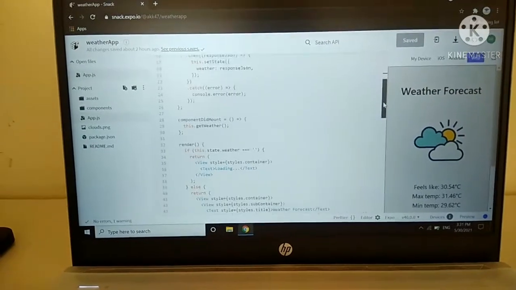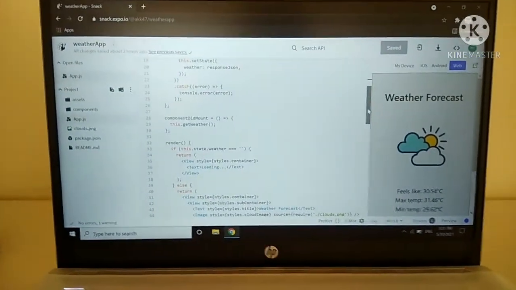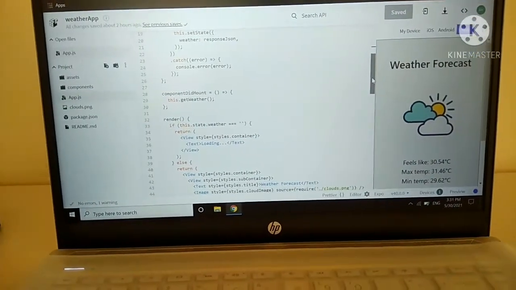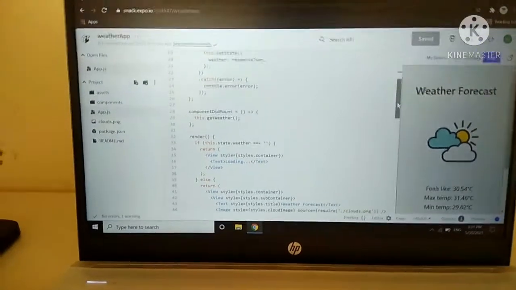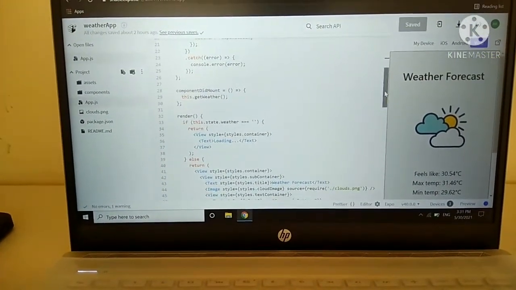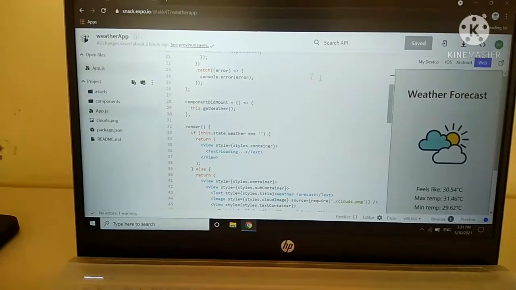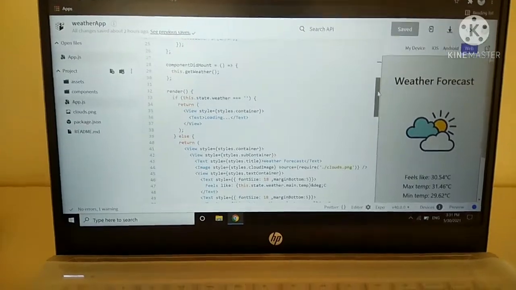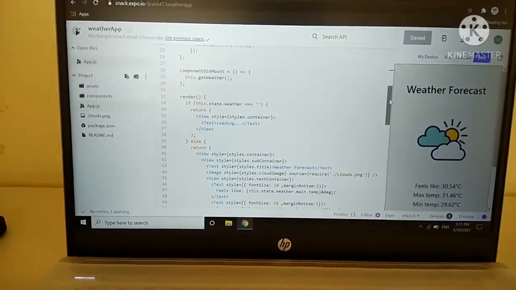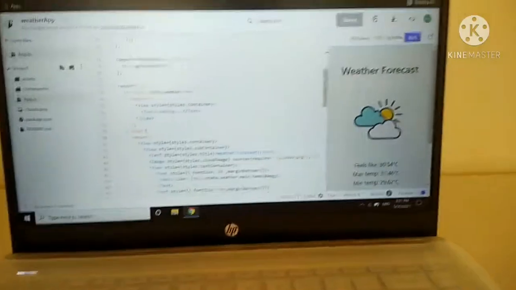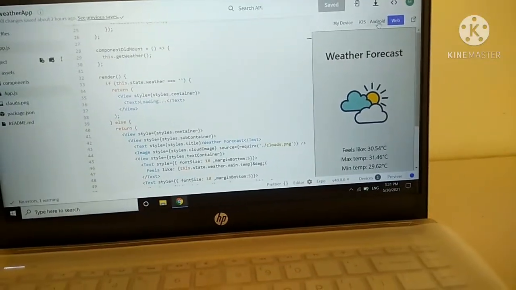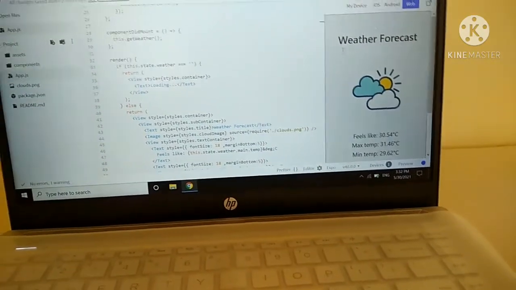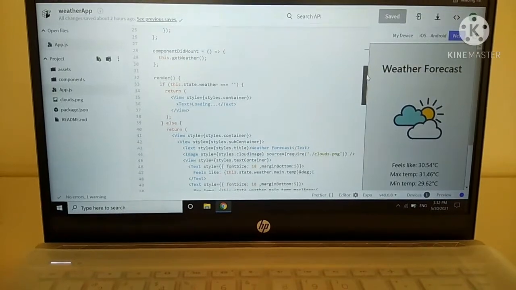And then, mostly it does not happen, but if the API call is unsuccessful, it's very rare, okay, or else the app is said to be worst if it does not work. So if it does not work, there's also an option for showing an error. And then, using component did mount, once you do a component did mount, it is stored for final, and if you reload it, you can get other values. I'll show you again. Can you see it? So this is how it is stored and the component is mounted.